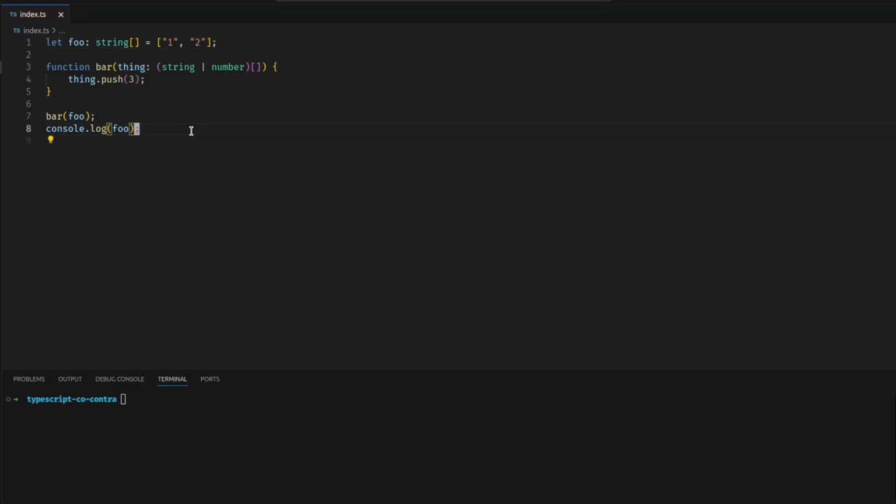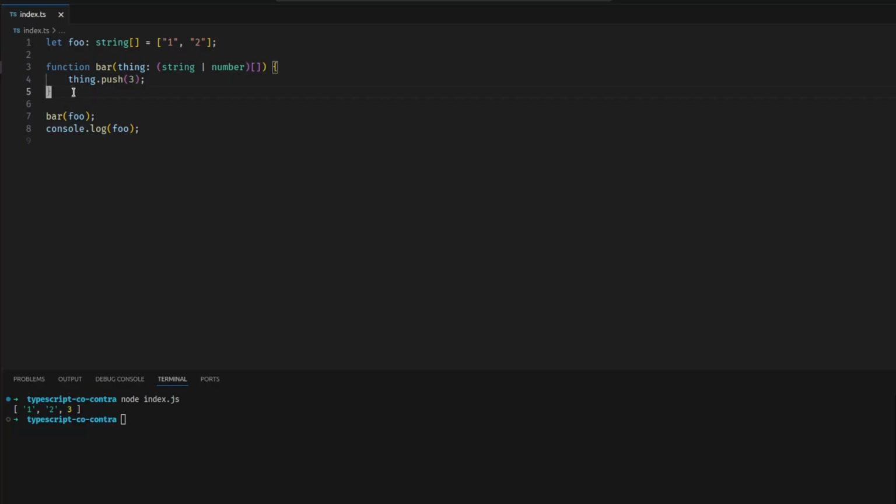And if we actually compile, I have a compiler running in the background. If we actually run this, yeah, we get a number in our string array, and the type of that array continues to be just a string array. We're not allowed to do this, and TypeScript doesn't seem to warn us. So why doesn't TypeScript warn us?